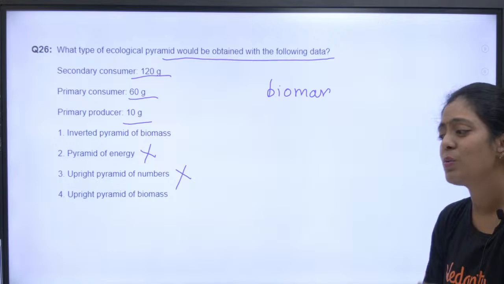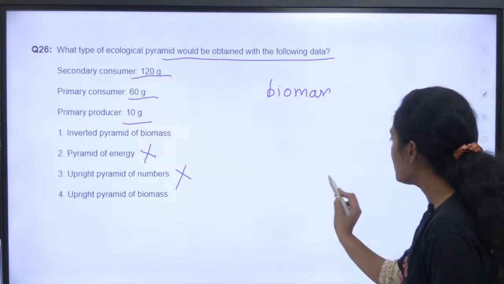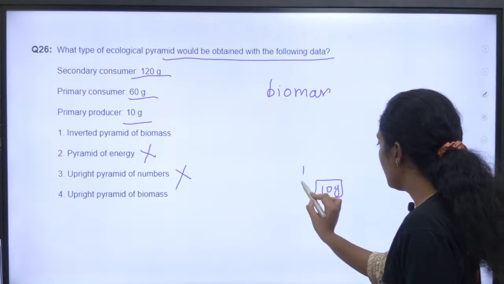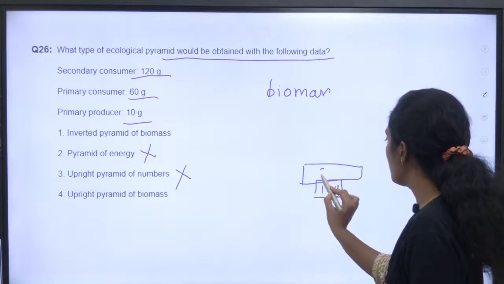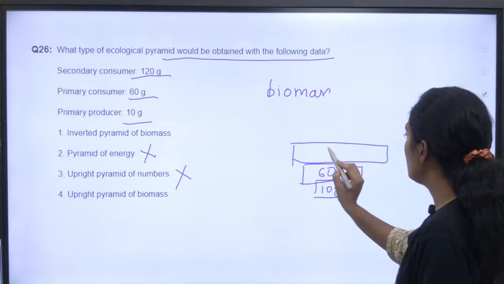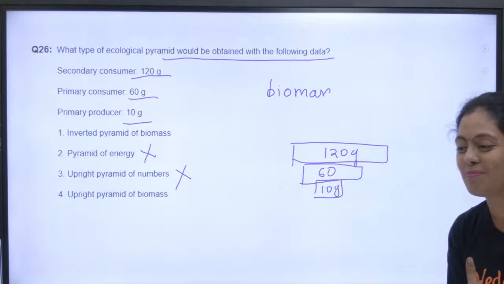Now I have to choose whether it's a inverted or upright. Very good, Alvin. So enna solranga, primary producer வந்து 10 gram. Okay, அப்புறம் என்ன சொல்றாங்க, secondary producer வந்து 60 gram. Sorry, primary consumer. Then you have your 120 gram. So what is it? It's an inverted pyramid.